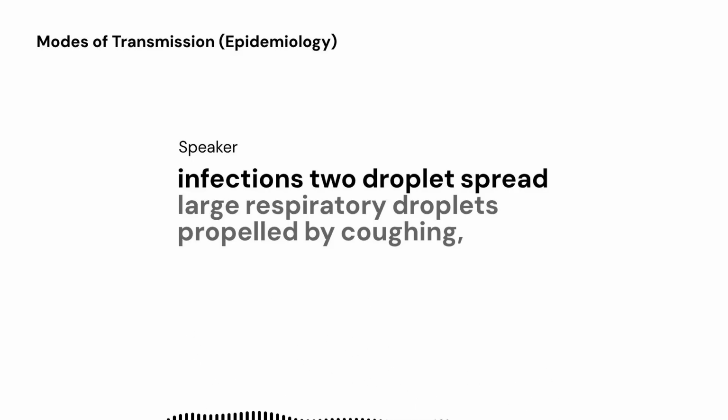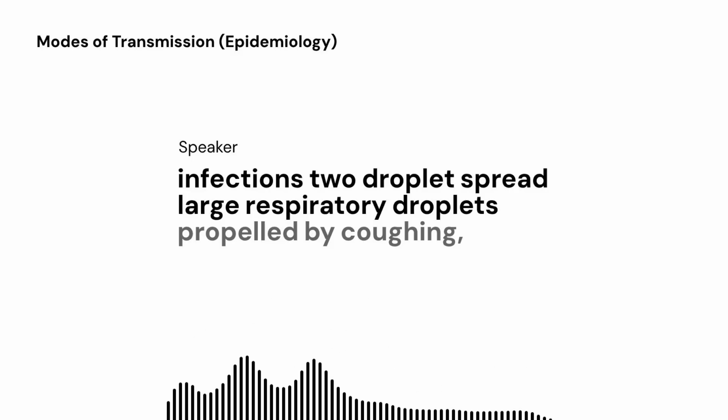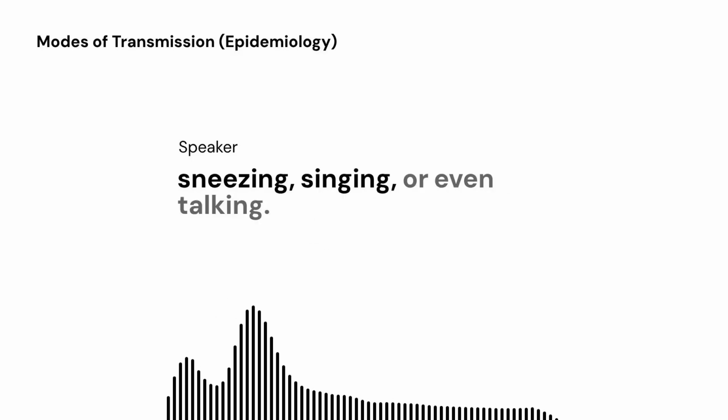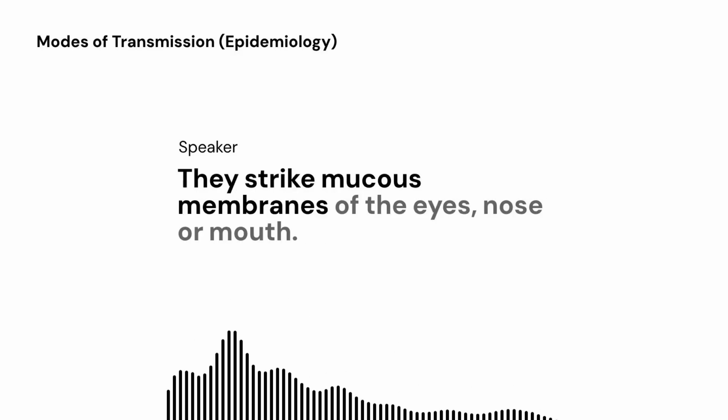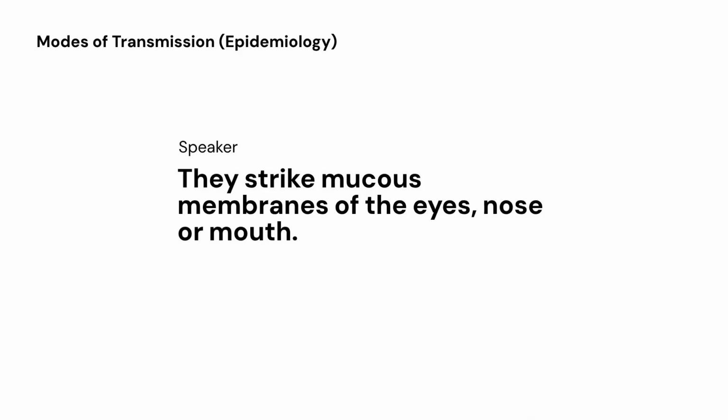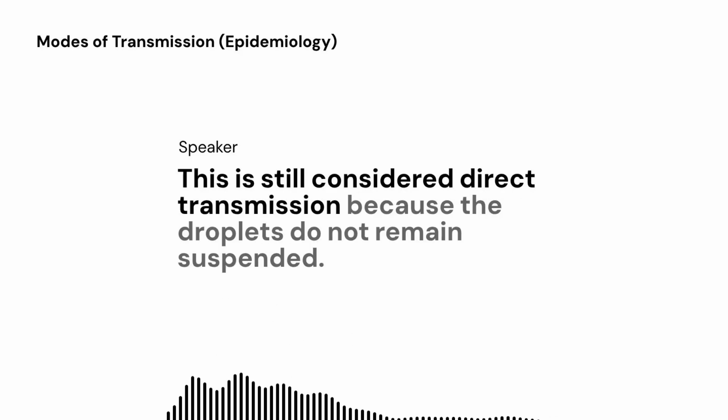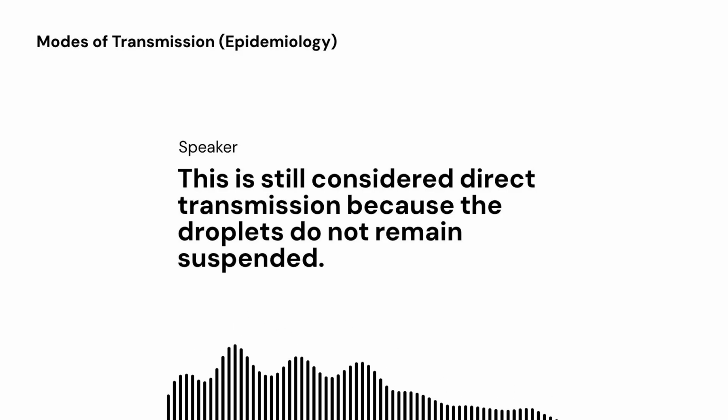2. Droplet spread. Large respiratory droplets propelled by coughing, sneezing, singing, or even talking. These droplets typically travel about 1 meter or less before falling. They strike mucous membranes of the eyes, nose, or mouth. This is still considered direct transmission because the droplets do not remain suspended.